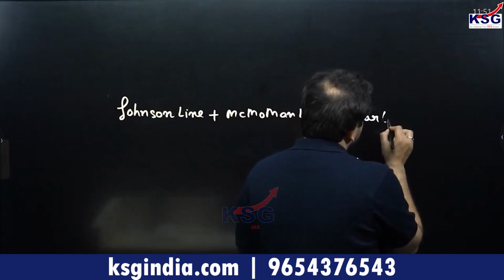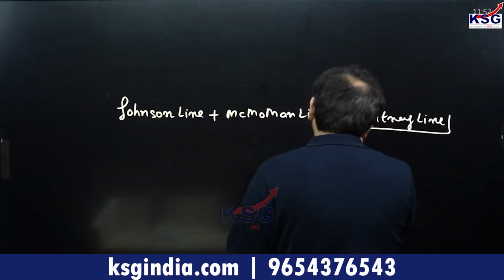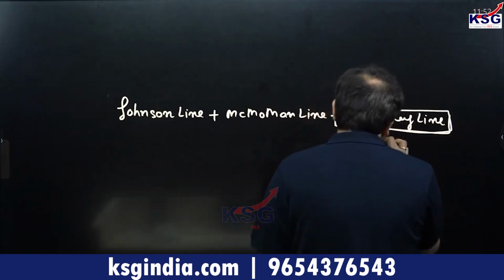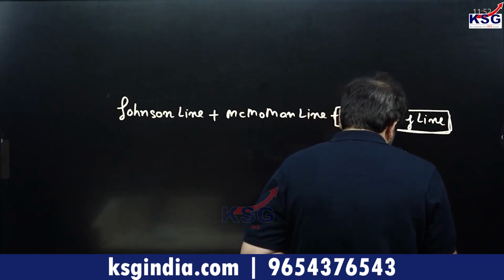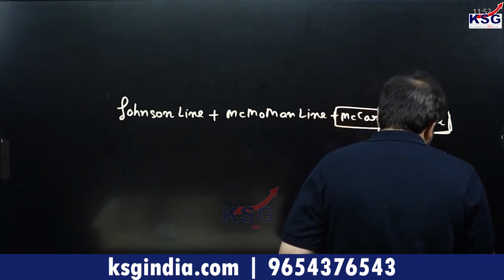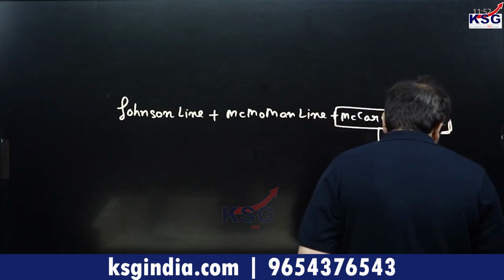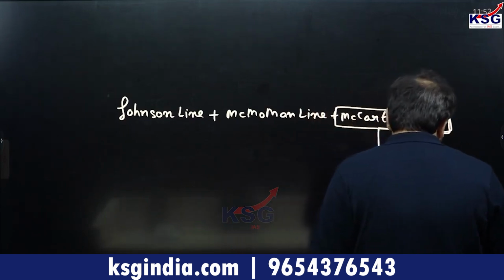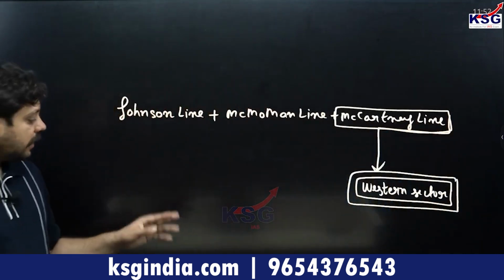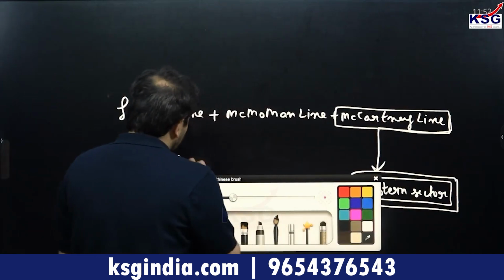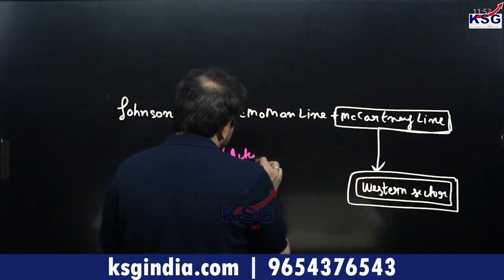Now, the McCartney-MacDonald line is very simply the alternate line which existed in the western sector, but it was only a proposal, never accepted by the Chinese. Okay, this was in the western sector. Sometimes this has also been told as a kind of suggestion to solve the problem between the Chinese and the Indians, but nonetheless, this is the simple understanding of the McCartney-MacDonald line. And as opposed to this, you take a look at what is known as the line of actual control, LAC.